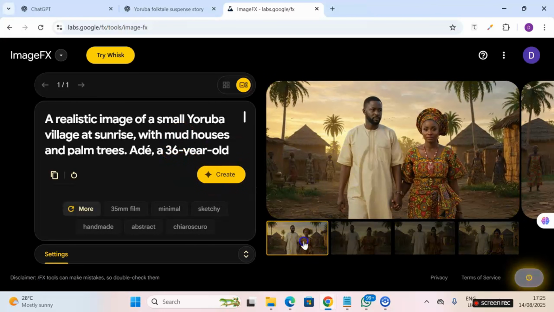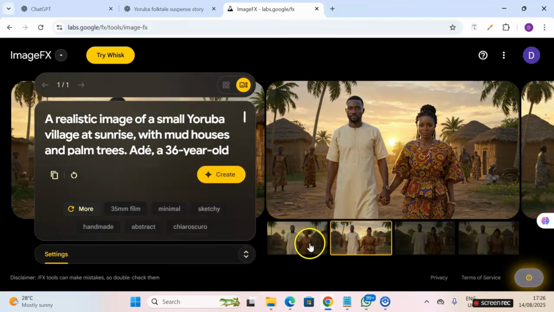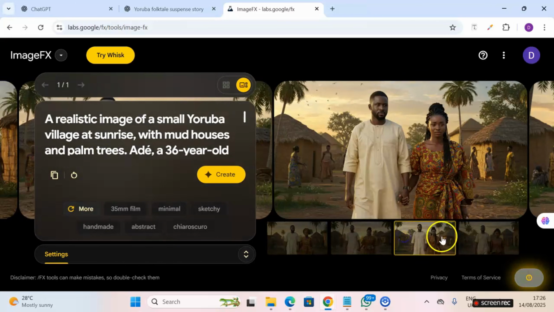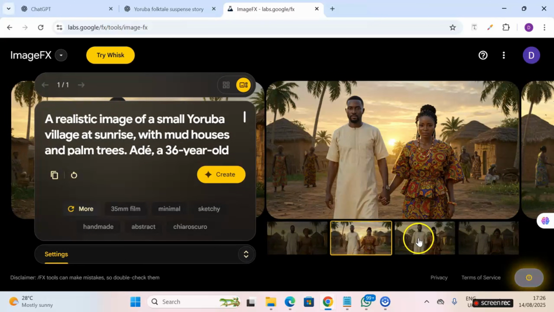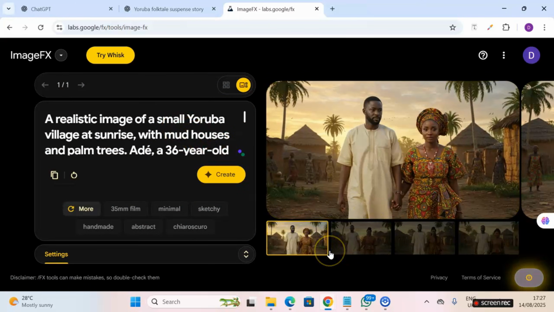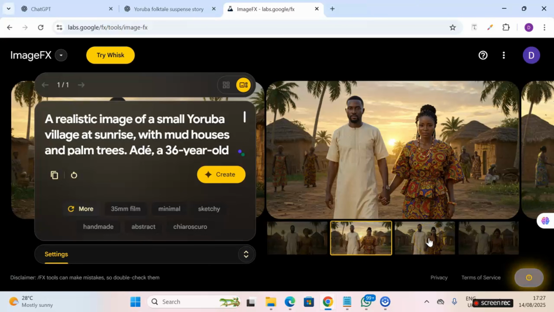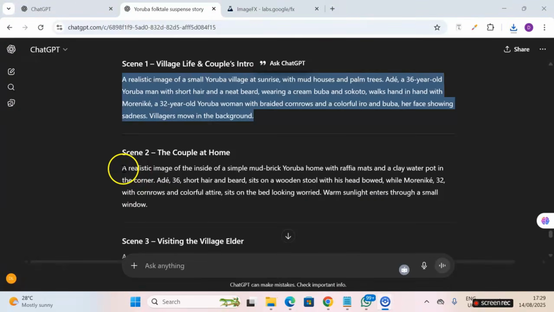And now let's take a look at this. You can see the guy and the lady dressed in Yoruba attire. If we move to the next one, you can see the lady and the guy, they look alike. Can you see that? They have the same hairdo. This one, for example, has the same hairdo as this one. So this single prompt generated 4 images. I would advise you to download all the 4 just in case you will need them later in your story. To download, you click on this arrow, you click on download, and then you save it on your device. Now let's go to scene 2.